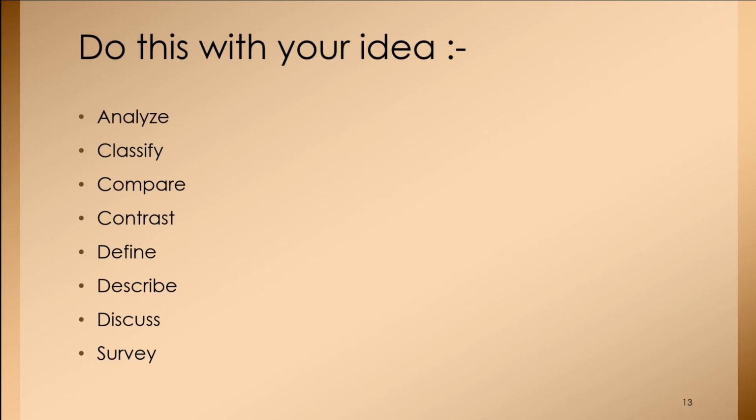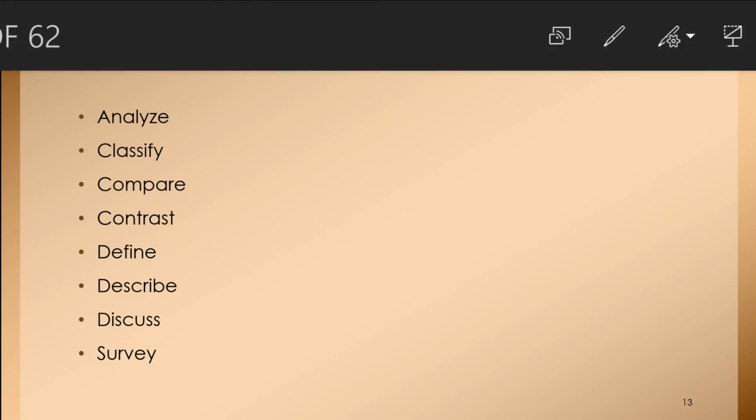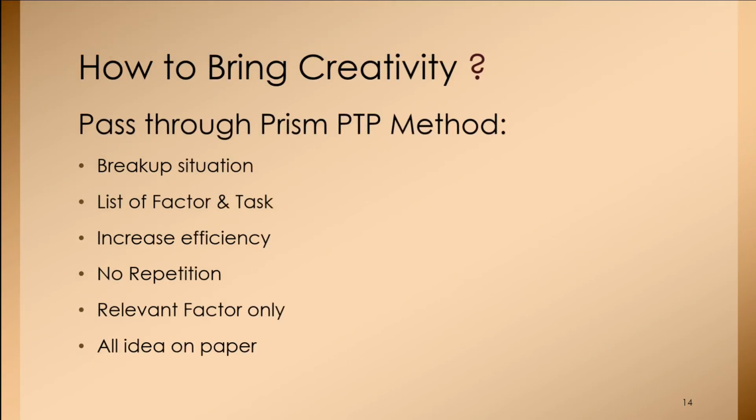You need to specify how you will be conducting your survey work, or you have conducted your survey work, or you have collected the data either by primary data collection or by secondary data collection. So this is what you need to do with your ideas while doing the research work.